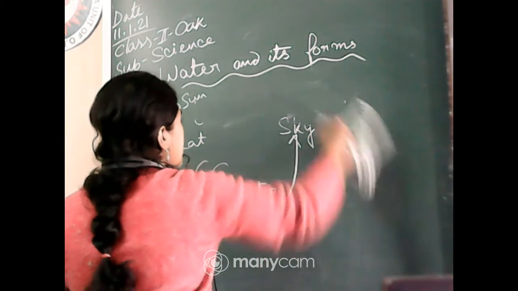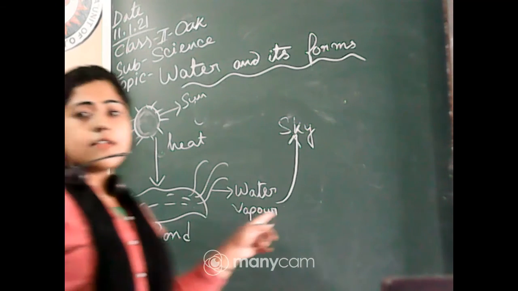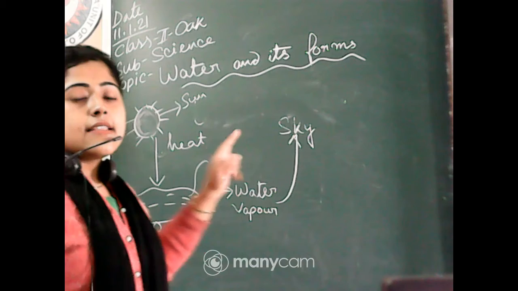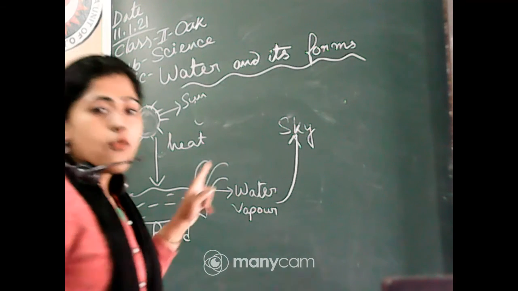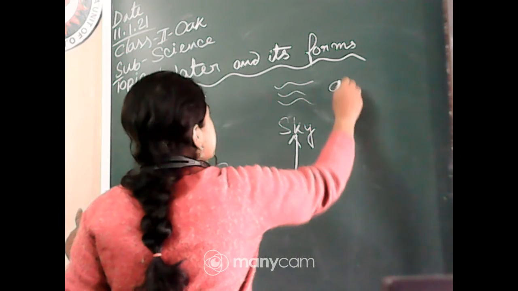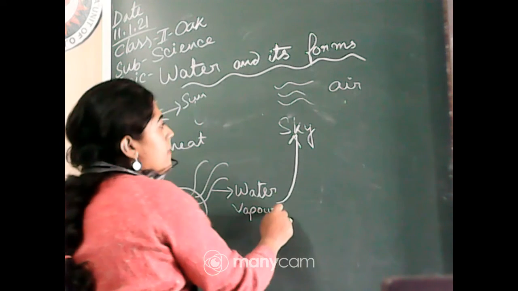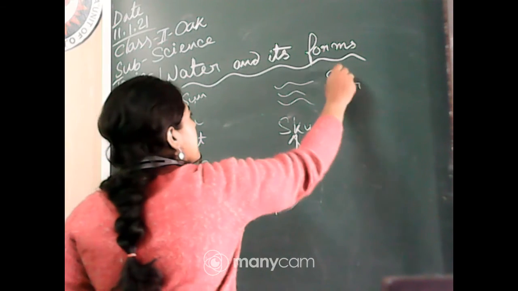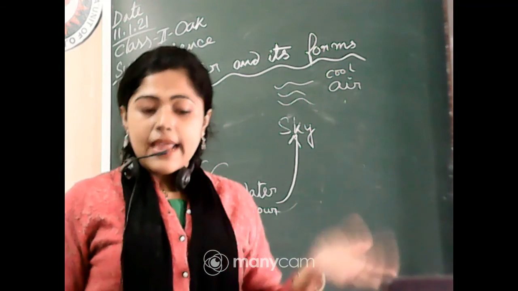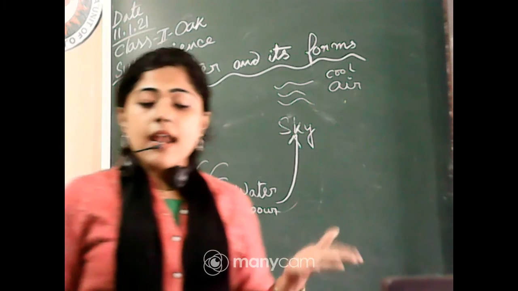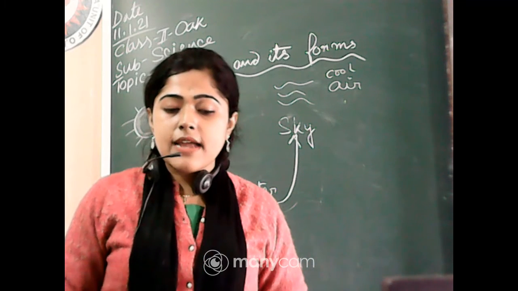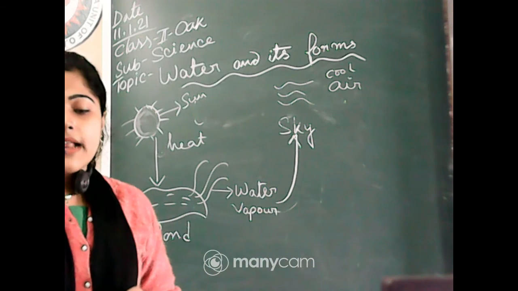And as you just learned, when the water vapor comes in touch with cool things, the water vapor changes into water, right? So this water vapor goes to the sky and touches the cool air, and it becomes water again, and the teeny drops of water join and form clouds.